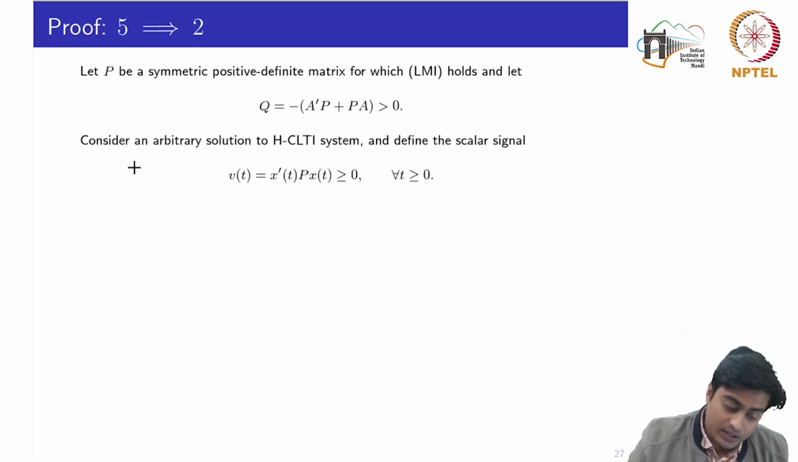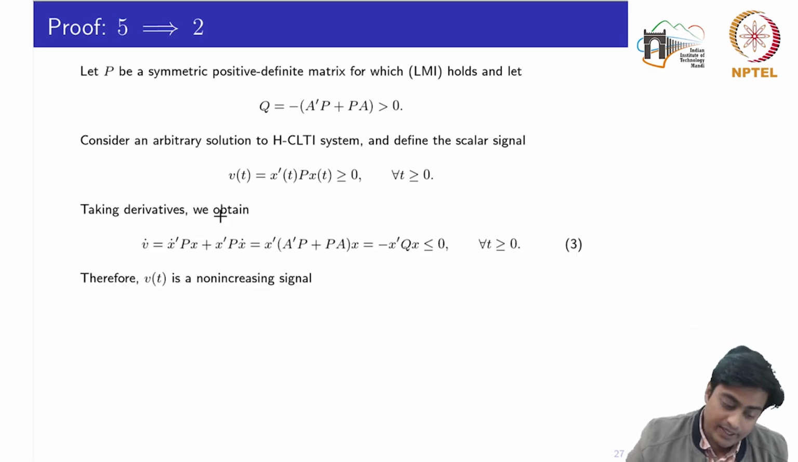Okay, so consider an arbitrary solution to the system and define the scalar signal V of t, which is another quadratic form with weight matrix P and the signal x, given by x transpose P x, which is greater than or equal to 0 for all t greater than or equal to 0. Okay, so here we are specifying basically that there is a signal V which again could be 0.